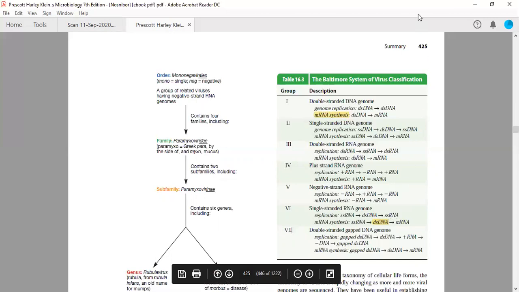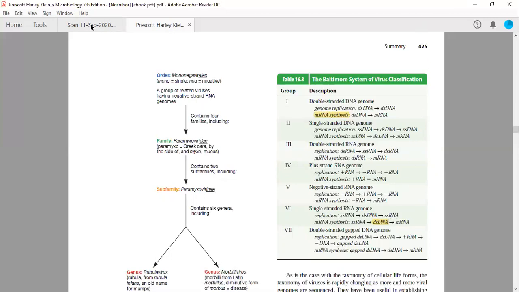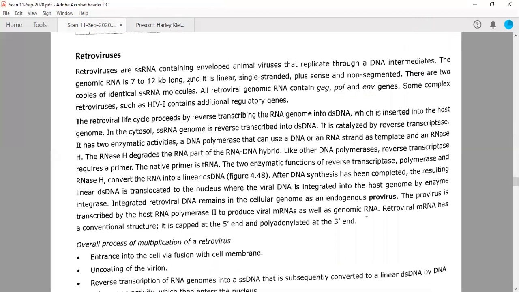Because they are having reverse transcriptase enzyme, therefore they can make a DNA copy out of RNA template. Therefore, a very important feature of these viruses is they replicate through a DNA intermediate. Since they are having the single-stranded RNA, but they are able to replicate via this double-stranded DNA intermediate.